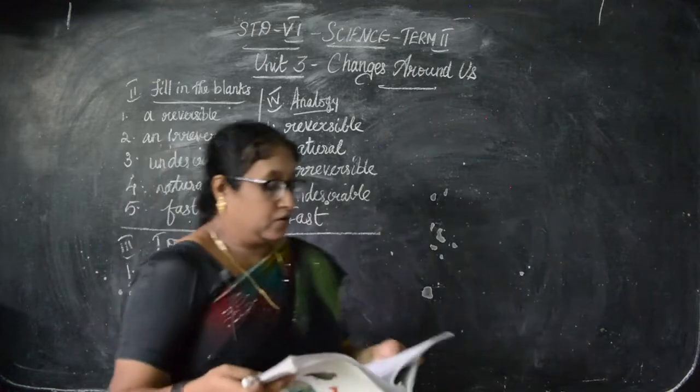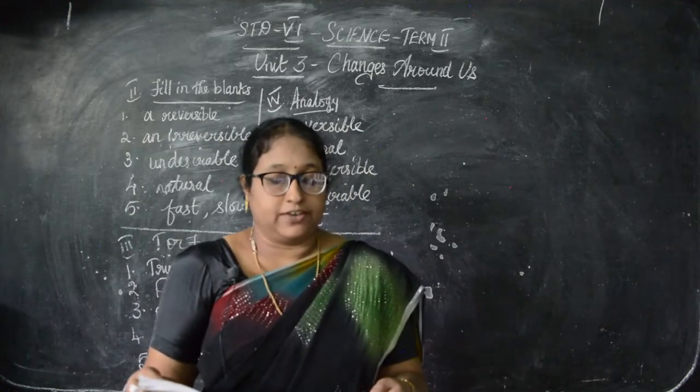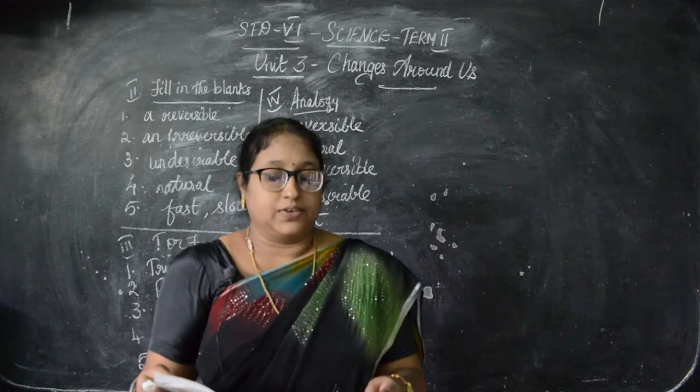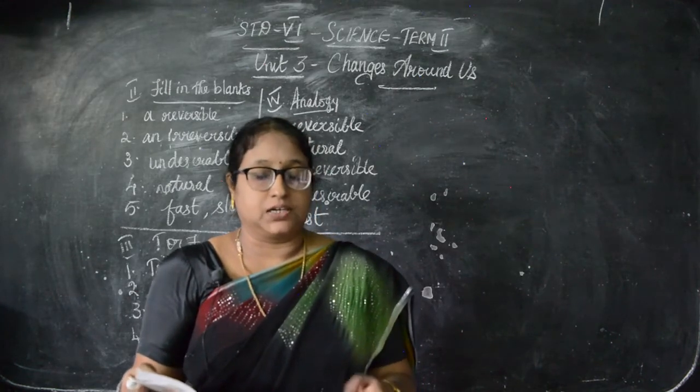The next is Roman number 5. Circle the odd one out. Give reason for your choice. So give reason they have given, children. Give reason we'll see later. First we'll circle the odd one out.